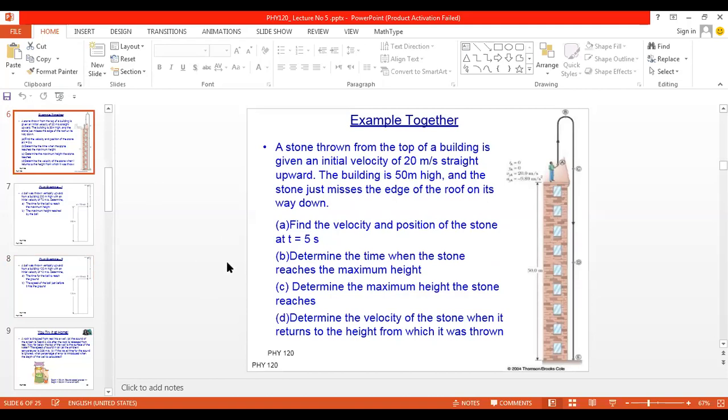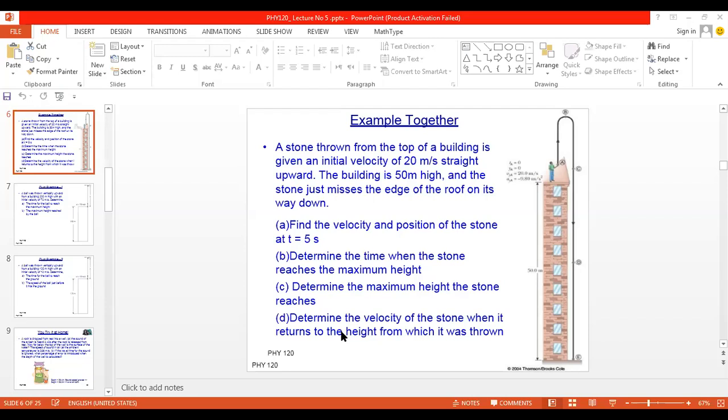In the second part, it's given: determine the time when the stone reached the maximum height. Now, time to reach maximum height. Again, I will share my entire screen. Don't worry.